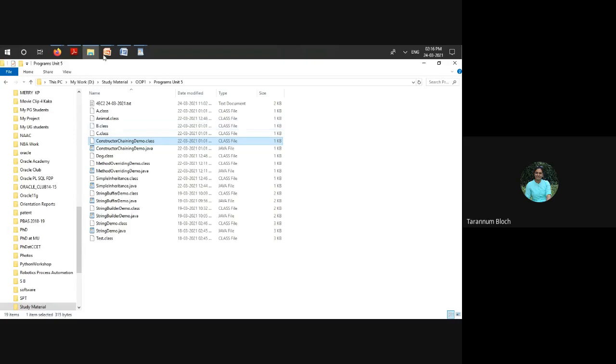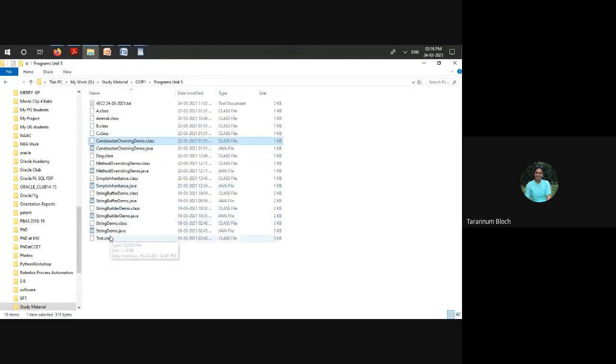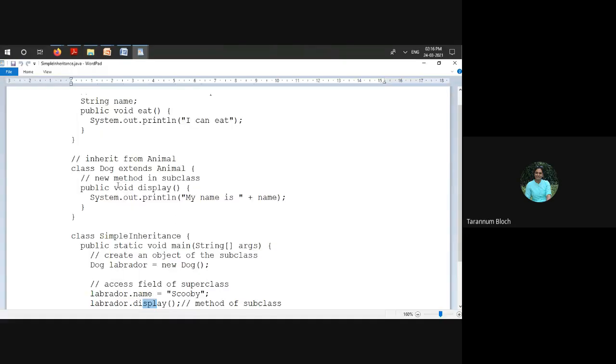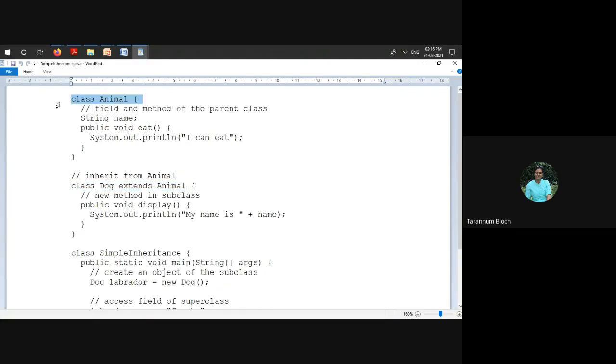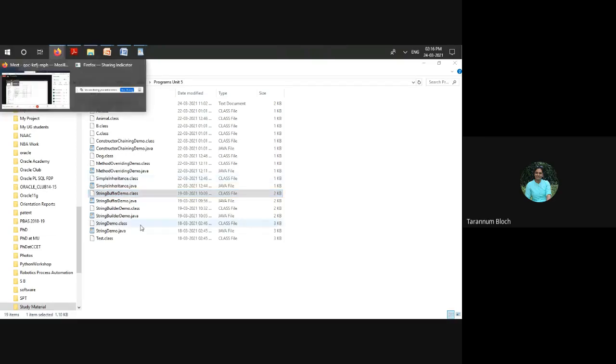Similarly, in the simple inheritance example, we had class dog, class animal, and class simple inheritance. So all three dot class files are created. You see here, animal dot class, dog dot class, and simple inheritance demo dot class. Is it clear?